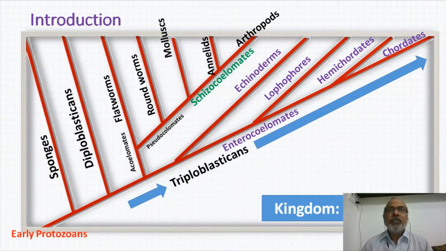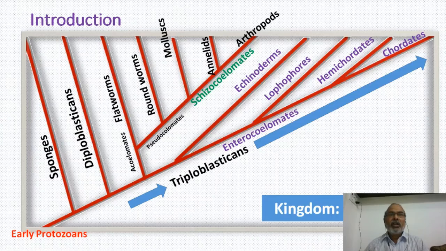From unicellular sources, the animal type of life might have formed during the Cambrian period. We don't know what happened in the pre-Cambrian era. We have fossil records only from the Cambrian period onwards.